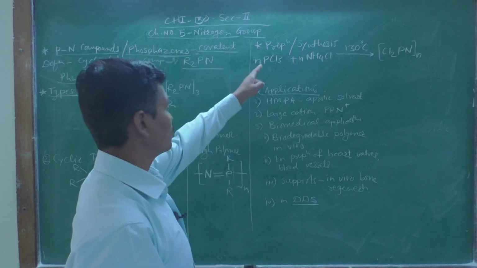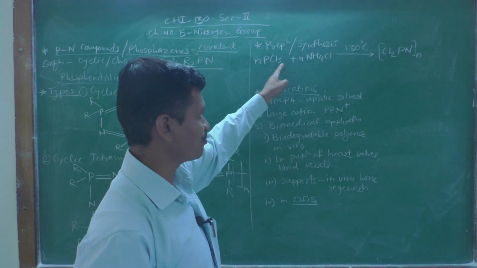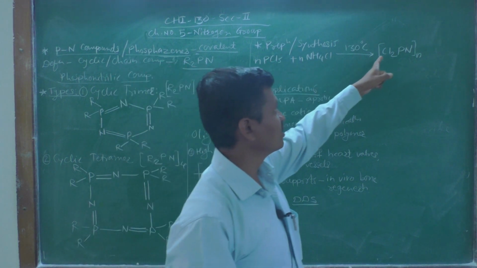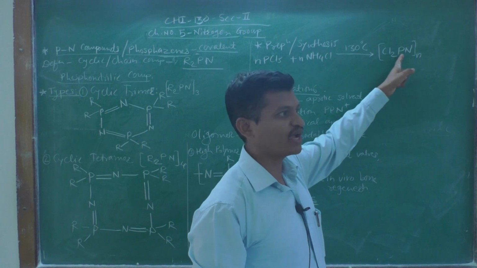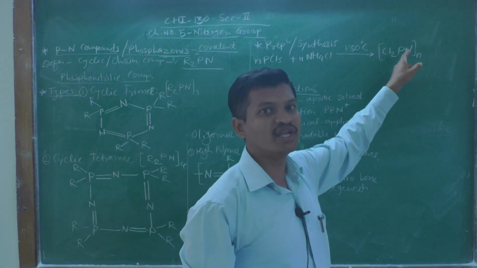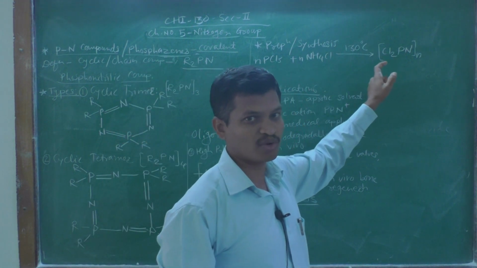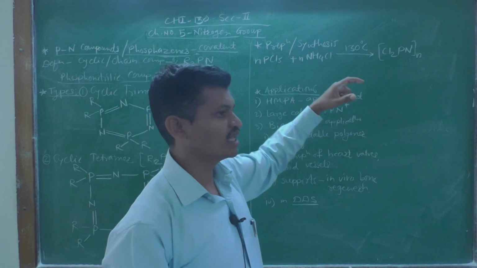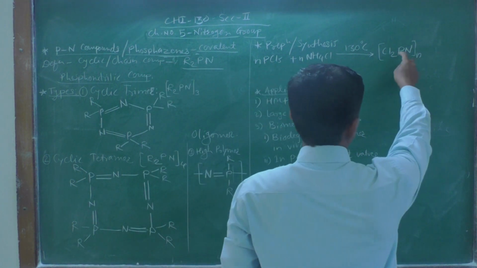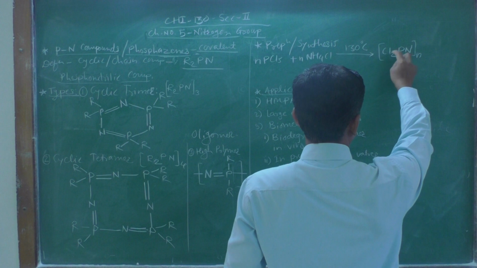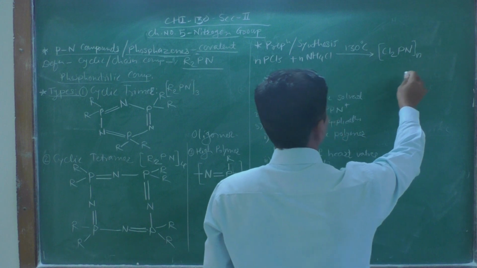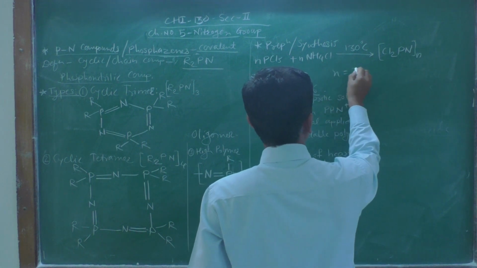Now, what is the change here? We have taken phosphorus pentachloride, which means the chlorine atoms are directly attached to the phosphorus, hence we are getting dichlorophosphazenes. It means the R group present on the phosphorus is chlorine here. It is a halogen, not an alkyl group. That is why I already told you that the R group is not always an alkyl group. So (PCl2N)n, the dichlorophosphazene compound.